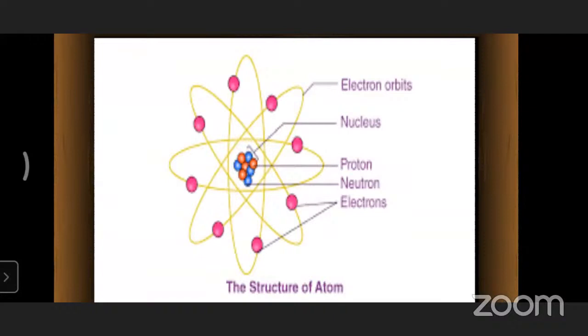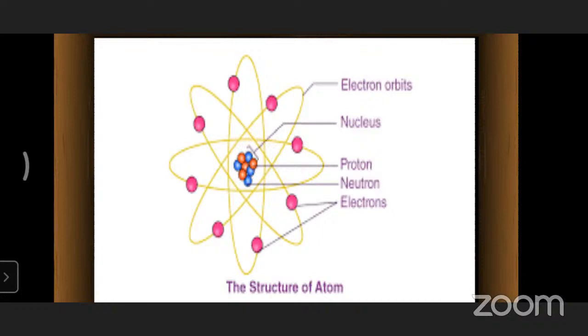Because of that reason, combinedly these protons and neutrons present in the nucleus are called nucleons. So what are nucleons here? Proton and neutron are called nucleons. Why? They are present in the nucleus. Combinedly they can be called nucleons, children.